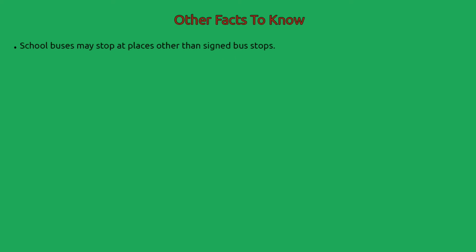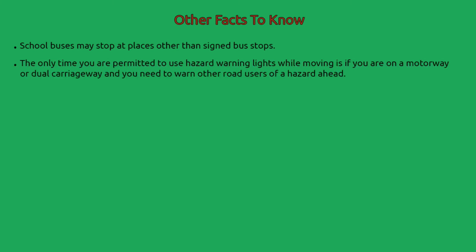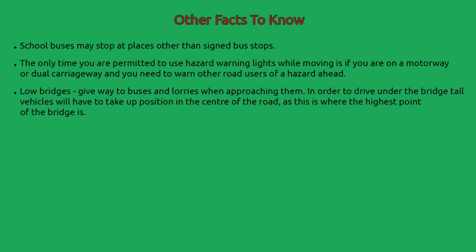School buses may stop at places other than signed bus stops. The only time you are permitted to use hazard warning lights while moving is if you are on a motorway or dual carriageway and you need to warn other road users of a hazard ahead. Low bridges. Give way to buses and lorries when approaching them. In order to drive under the bridge, tall vehicles will have to take up position in the centre of the road, as this is where the highest point of the bridge is.